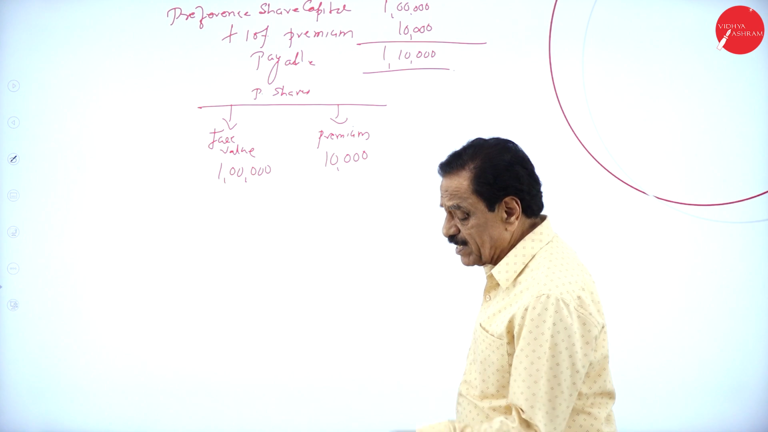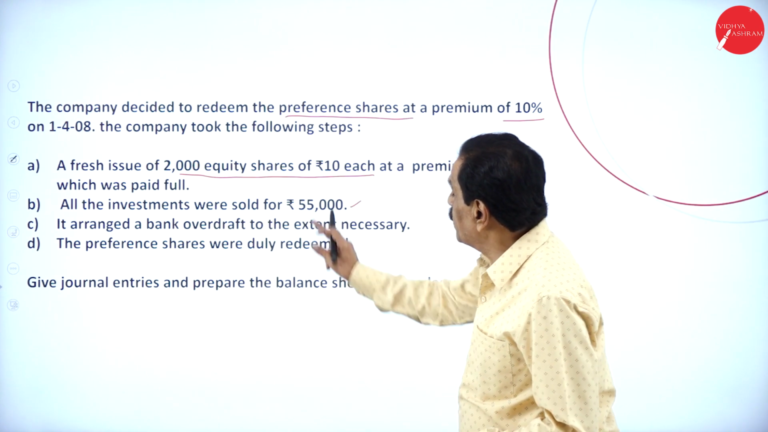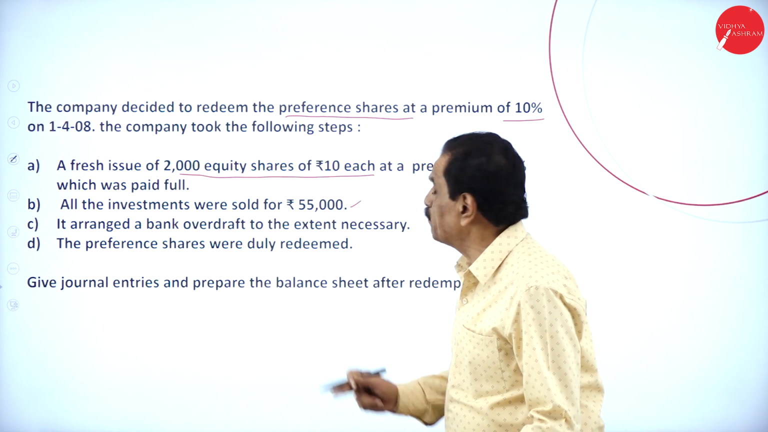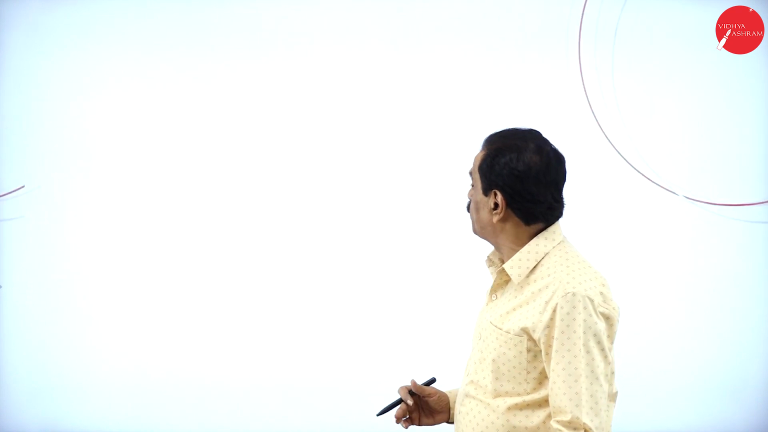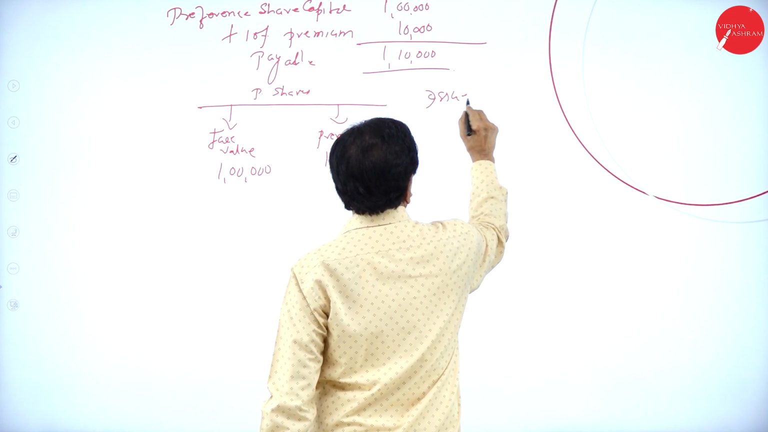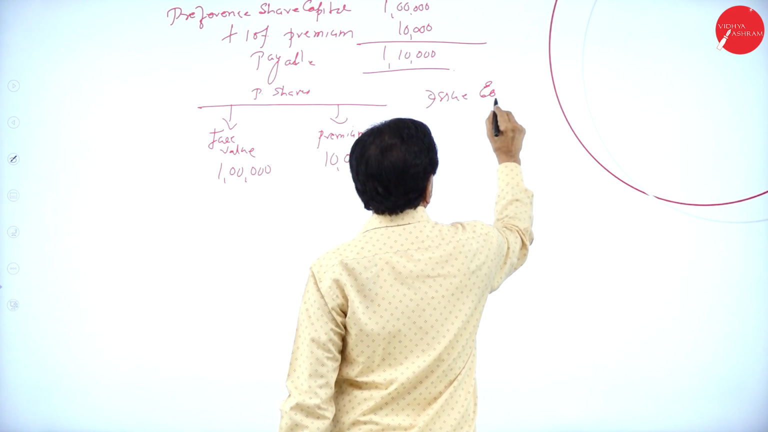So what the company says, no? We are issuing 2,000 shares of 10 each at a premium of 40%. 40% of 10 is 4 rupees. Issue shares. Issue equity shares.